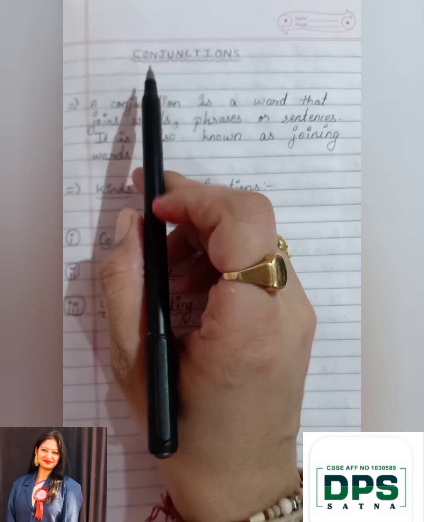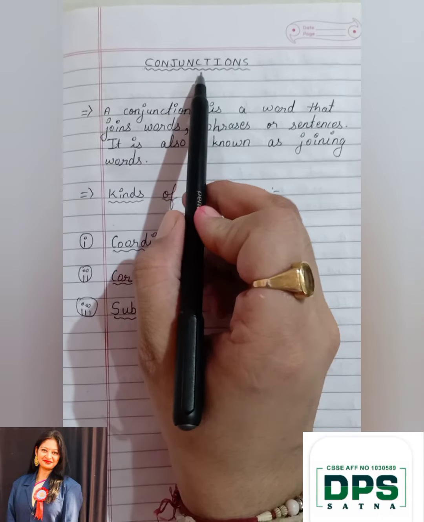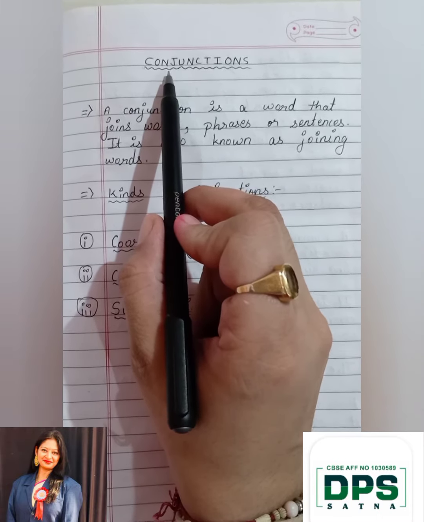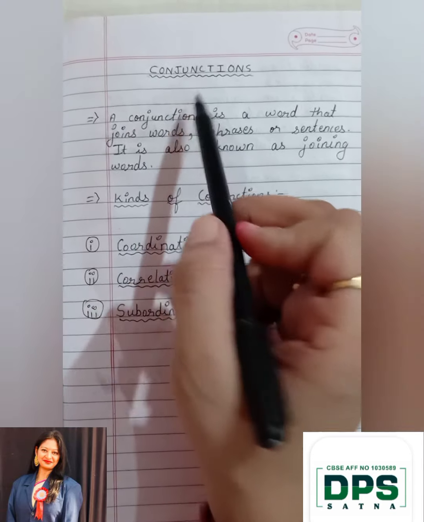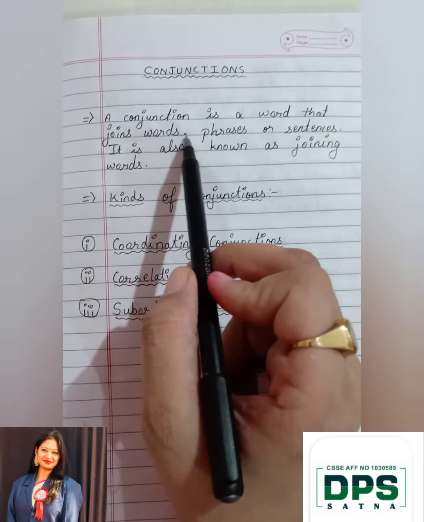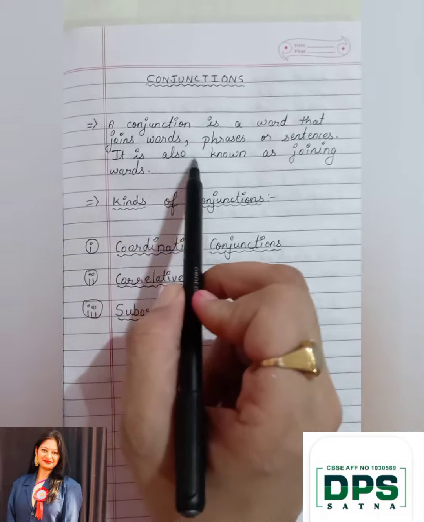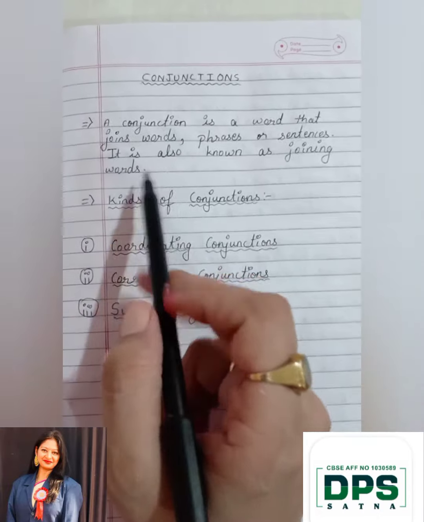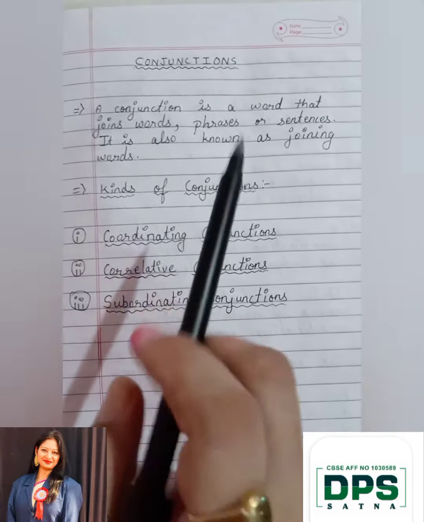My dear students, the topic for the day is conjunctions. This is another topic of parts of speech. So let us see what is conjunction. A conjunction is a word that joins words, phrases or sentences. It is also known as joining words. In short, we call conjunctions as joining words.